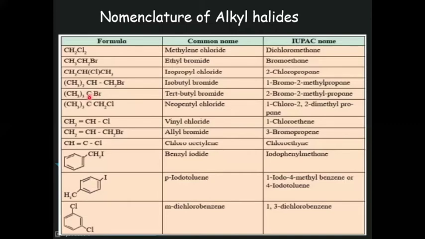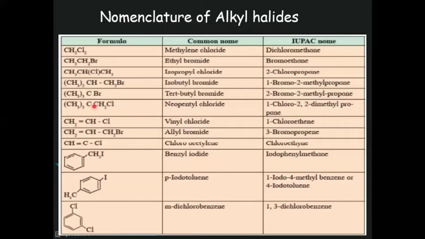So first, second, and third. On the second carbon, bromine is present, and on the second carbon, another methyl group is also present. So it is 2-bromo-2-methylpropane, means at the second carbon, bromine is present, and one methyl group is also present, on propane.